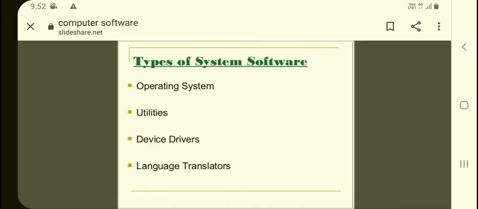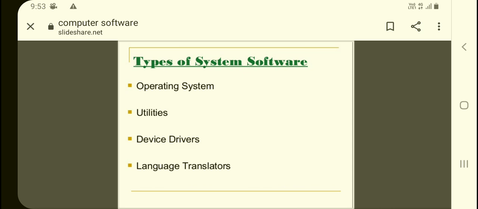Types of system software. See, operating system I've already told you. Utilities, in utilities example can be the antivirus, device drivers, language translators. These compilers and interpreters are the language translators, means the one who writes the program, he writes in, like C++ or Python.